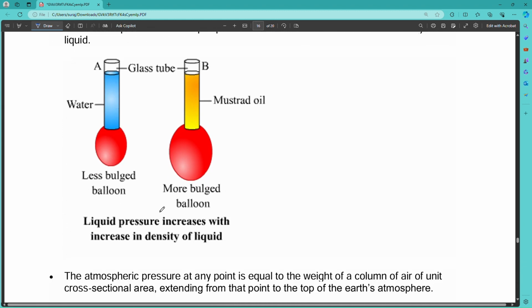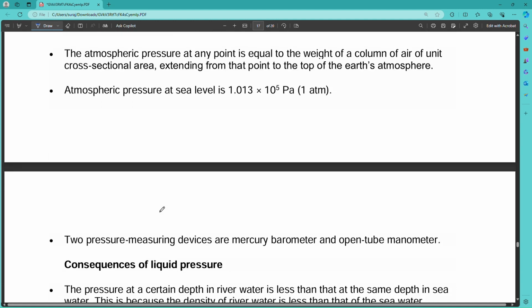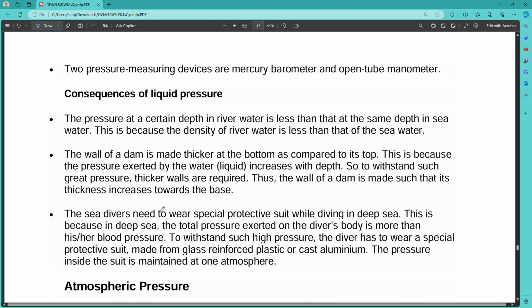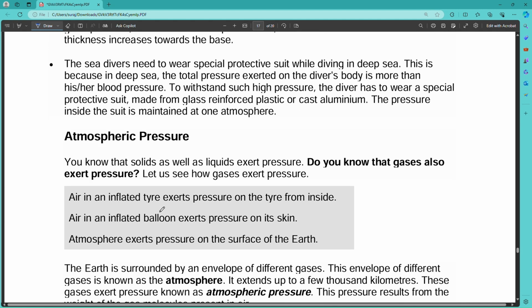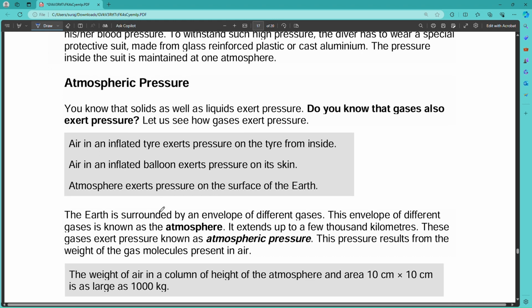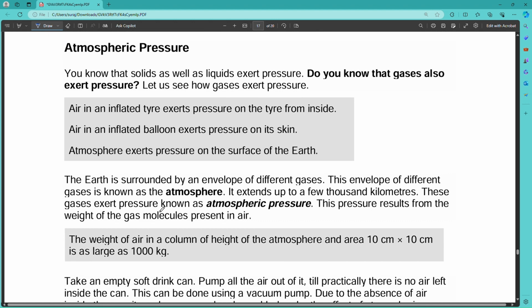You can see that. Then next, consequences of liquid pressure. The next topic is atmospheric pressure. You don't feel atmospheric pressure without experiencing it. When you create a vacuum you can experience atmospheric pressure. It is always there, but we live in natural conditions so we do not observe it. But when you create a vacuum you can observe that atmospheric pressure.